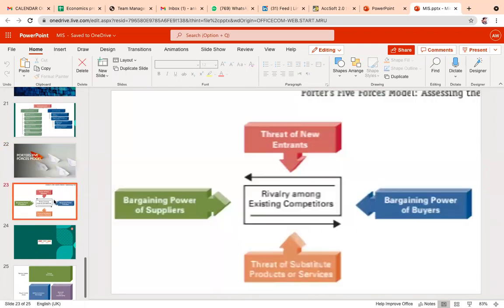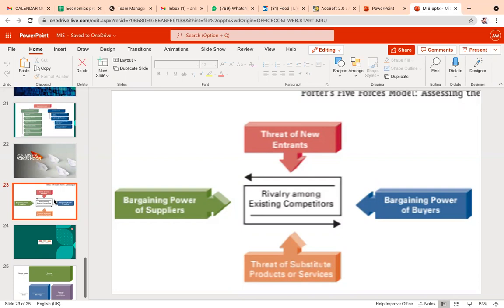Okay, let me show you one diagram first of all. It's a very basic diagram about Porter's 5 forces model and how the various information is used.